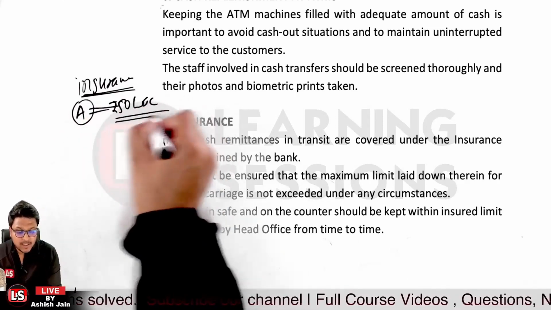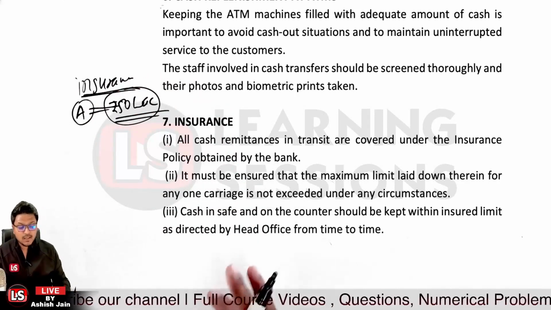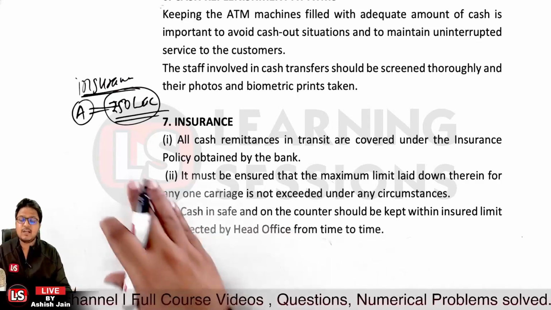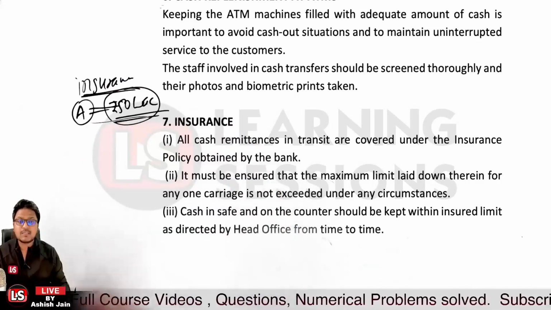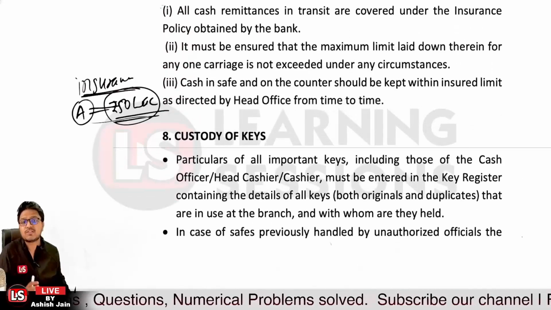So in no case, without written permission from the regional office or the zonal office, must the cash in remittance amount exceed rupees 50 lakh, because the insurance is available up to rupees 50 lakh only, and that must be taken care of. Okay, then further it's related to custody of keys.